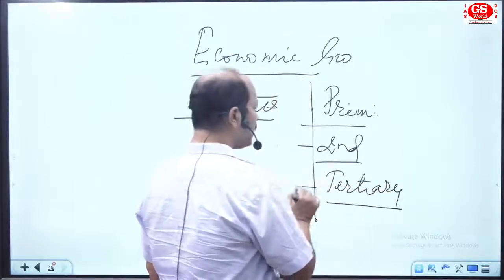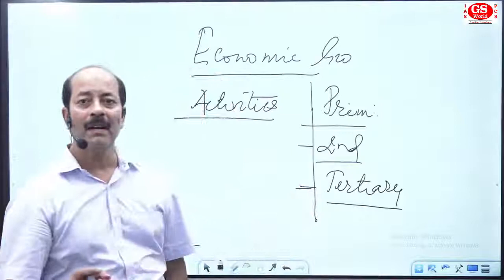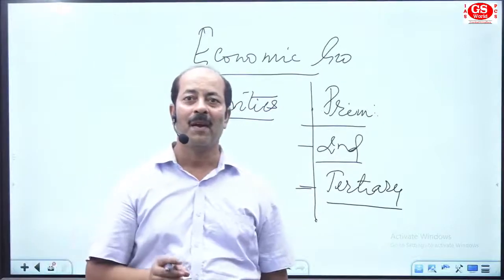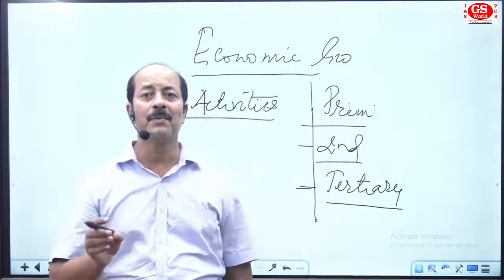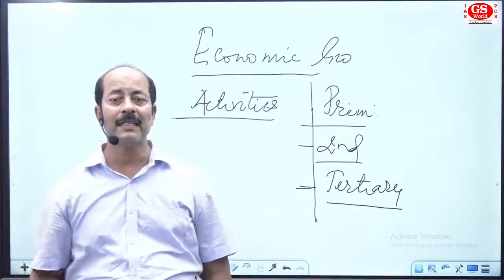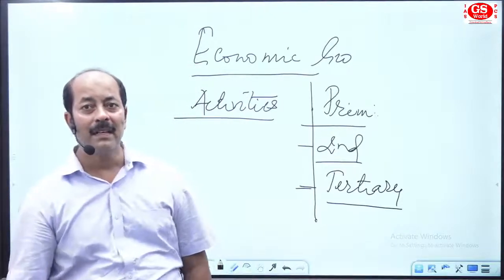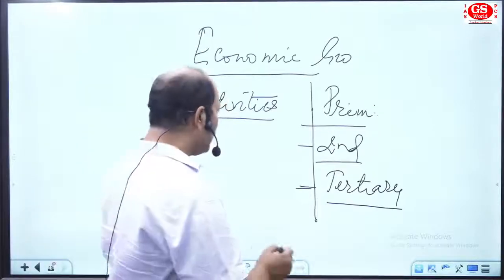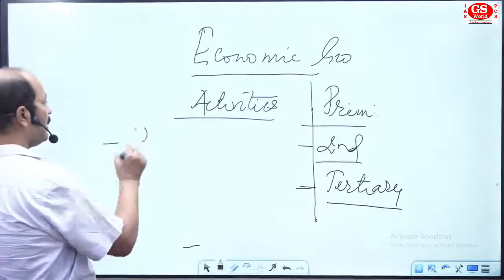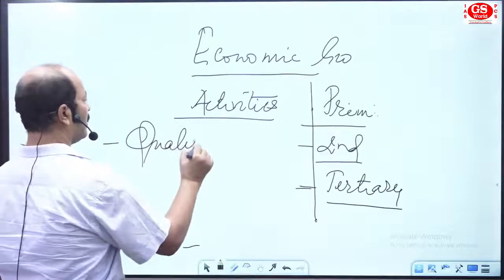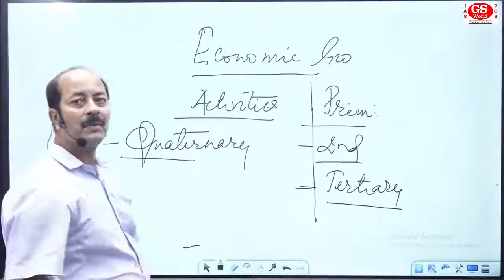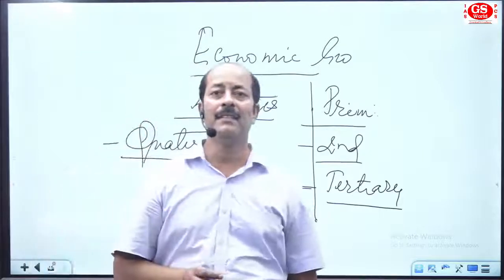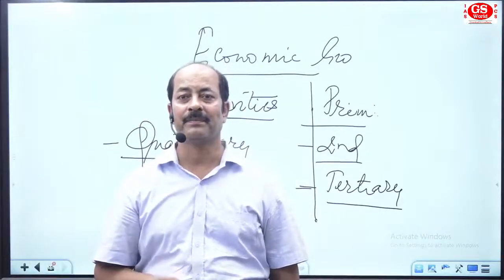Tertiary activities means the activities related to the service sector, or you can say clerical work, or the activities which support the primary and secondary activities are named as tertiary activities. The fourth one, that is quaternary activities. This activity is related to research and innovation.